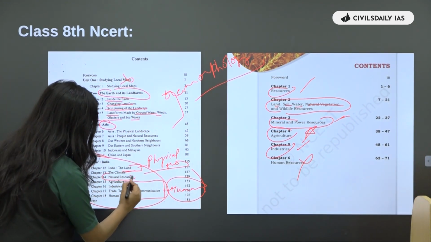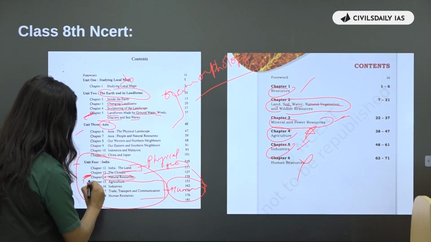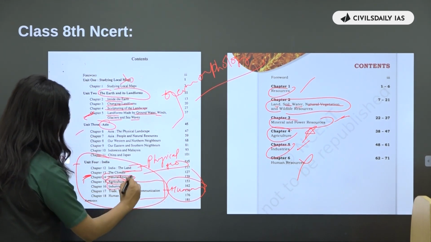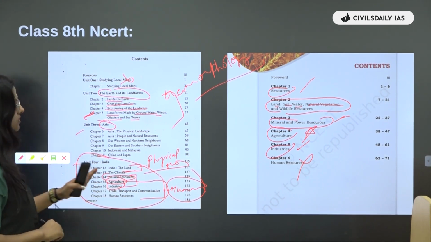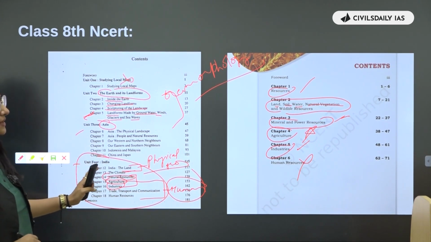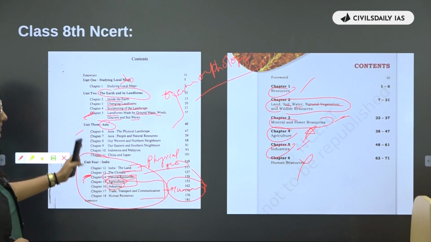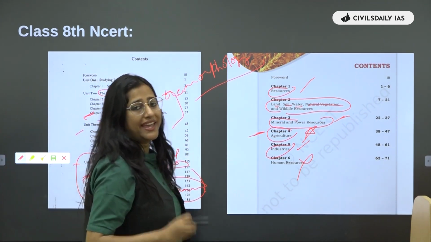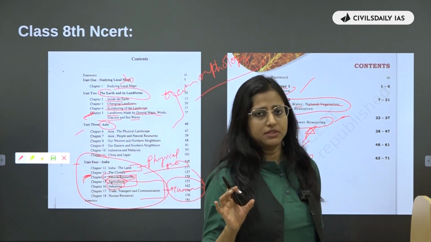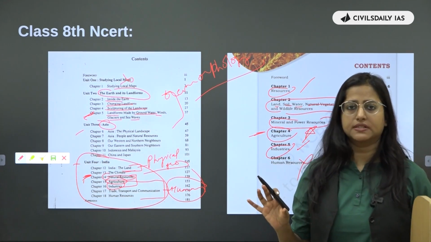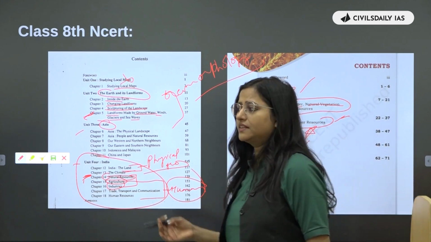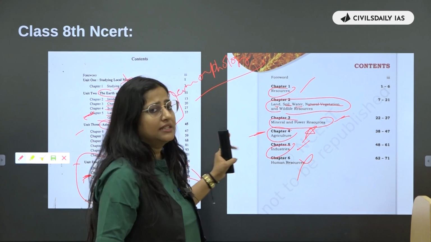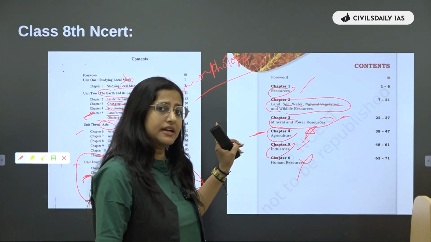Natural resources, please read this. Important है, बहुत important है. Agriculture, please read this. And industries. At least these 3 chapters do cover: natural resources, agriculture and industries. So these chapters are very important. And here also agriculture very important. Agriculture is a very important part of this geography syllabus of UPSC. Time and again the questions have been asked and directly from NCERT. I will show you the questions that have been directly asked from NCERT.